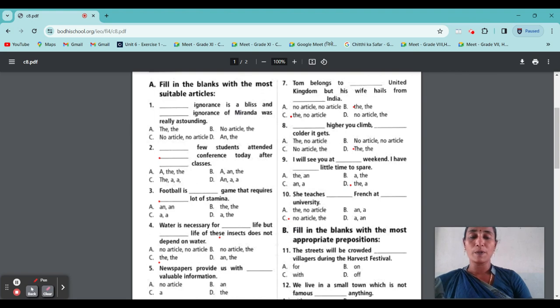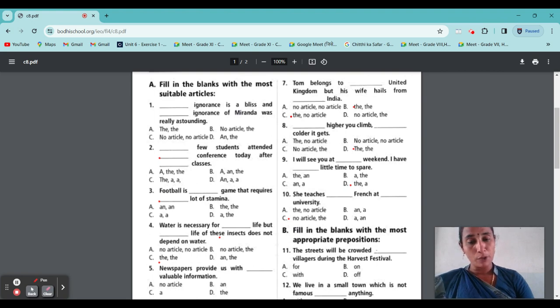Now we are going to see the exercise. Fill in the blanks with the most appropriate prepositions. The streets will be crowded dash villages during the harvest festival. What for villages: on villages? Where did we use on?